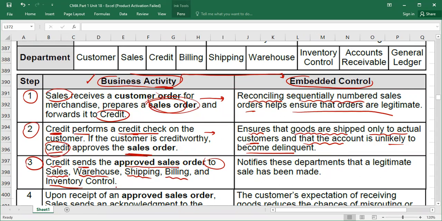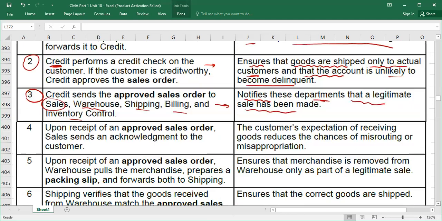Now, what is the purpose? This purpose we are going to discuss now, because here, what is the control? The credit department is trying to notify these departments that a legitimate sale has been made, or that the sales order has been approved. Another reason, I'm going to explain the reasons now. Why do we send one copy to the sales department first? Then why do we send one copy to the warehouse, shipping, billing, and inventory control?